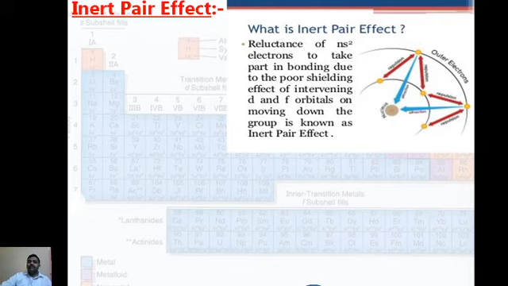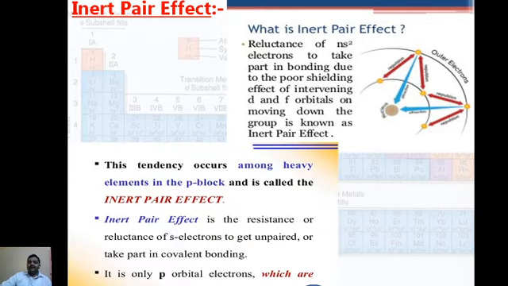Therefore, along the group from boron to thallium, the oxidation state decreases. Boron shows plus 3, but thallium shows plus 1 because of the inert pair effect. The inert pair effect is the resistance or reluctance of the s electrons to get unpaired or take part in covalent bonding. It is not very happy to take part in bonding. Therefore, its oxidation state decreases from boron to thallium.